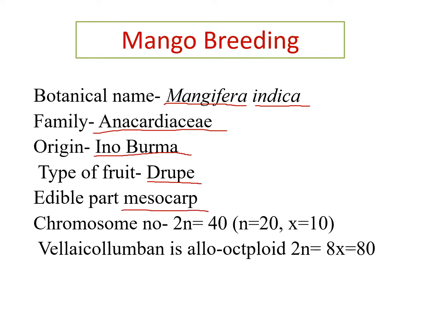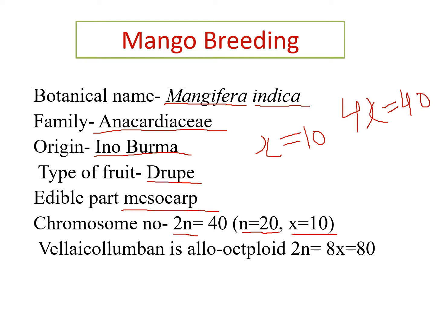Edible part is mesocarp. The chromosome number of mango is 2n = 40, where 2n is the diploid chromosome number and n is the haploid chromosome number. So the haploid chromosome number of mango is 20, and x is the basic chromosome number. The basic chromosome number of mango is 10, and mango is tetraploid, so 4x equals 40.